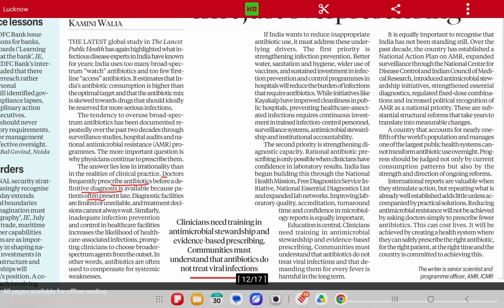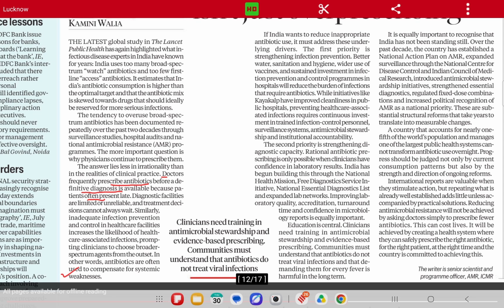Even in hospitals, there's very little attention towards hygiene. So there also the infection may increase. So doctors are always prompted to go for high level antibiotics. In other words, antibiotics are often used to compensate for systemic weakness. Because there is a weakness in our healthcare system, to compensate for that, high level antibiotics are used.